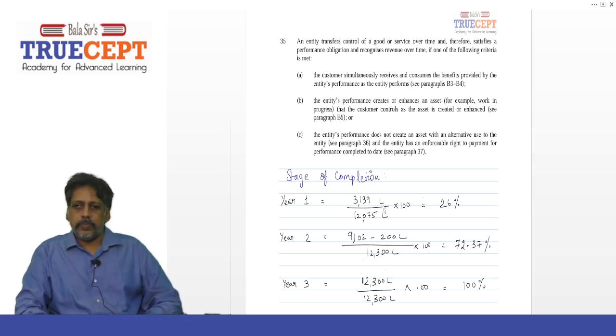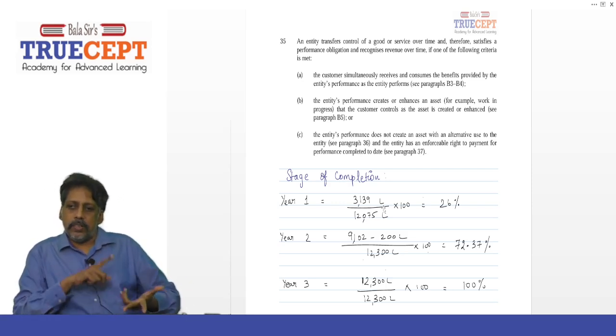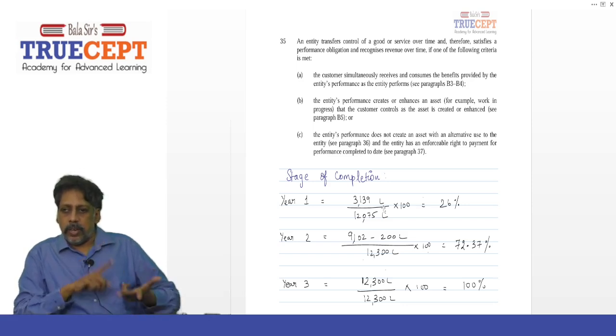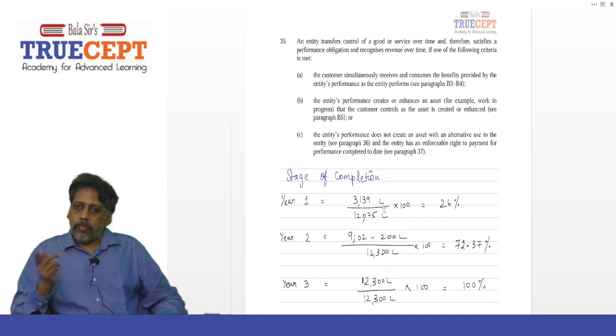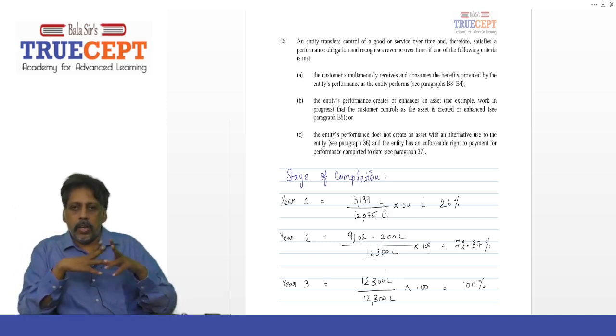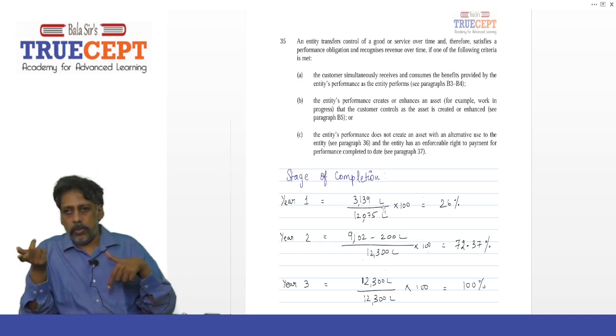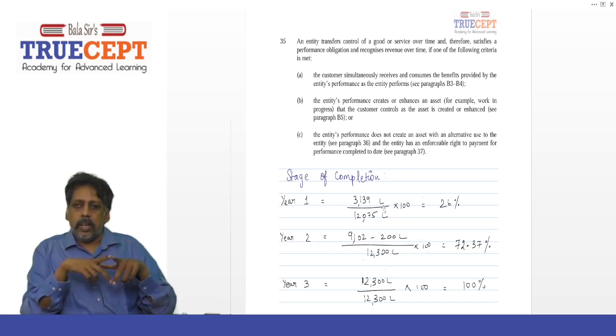Is that fine? Now, the standard goes on to say that to recognize revenue over time, you can calculate the percentage or stage of completion. There are input and output approaches, and here I want to use the input approach.